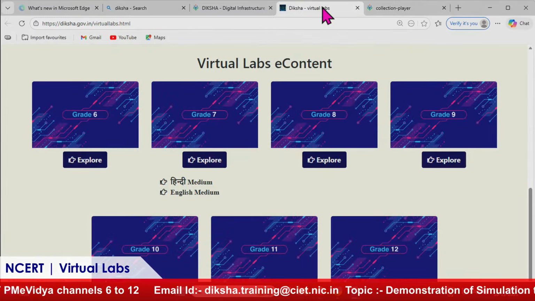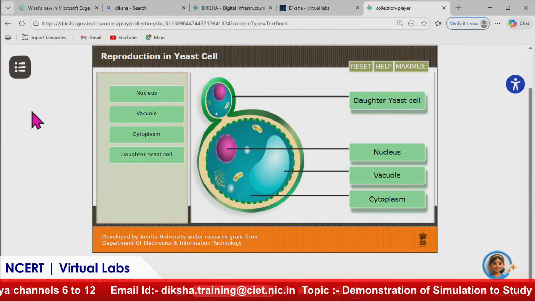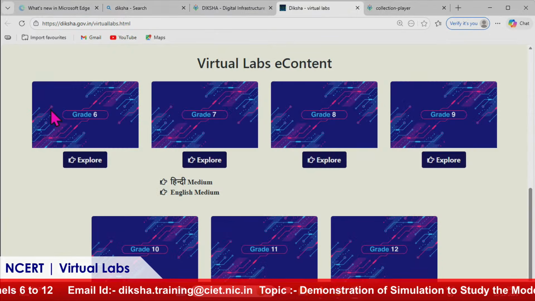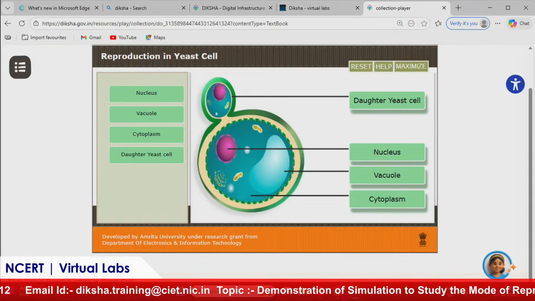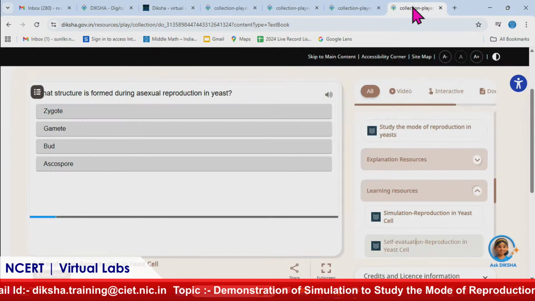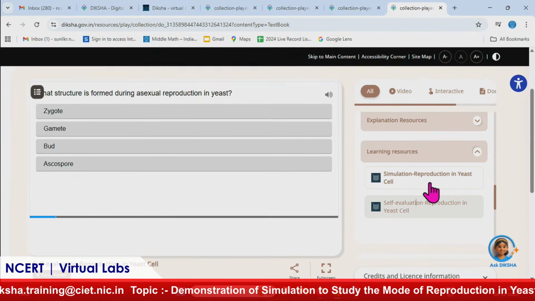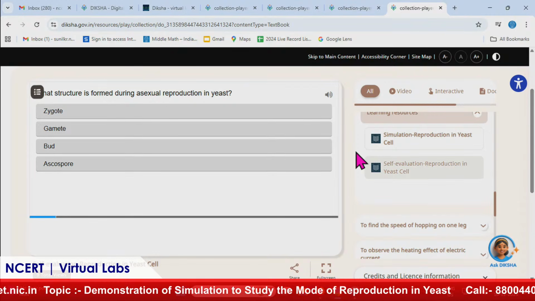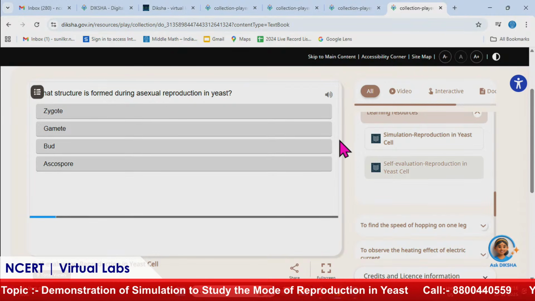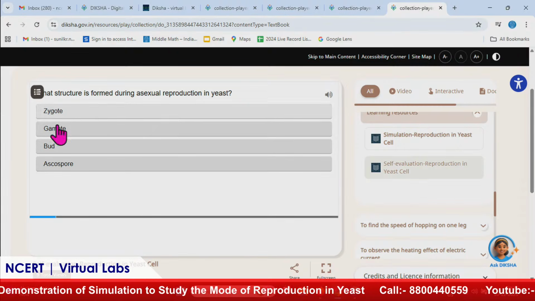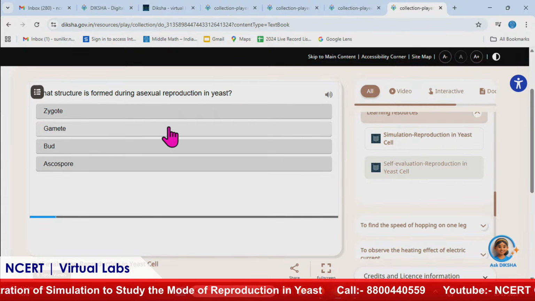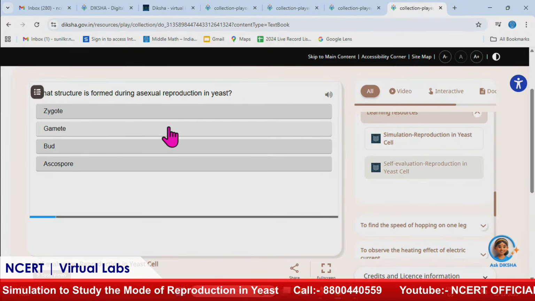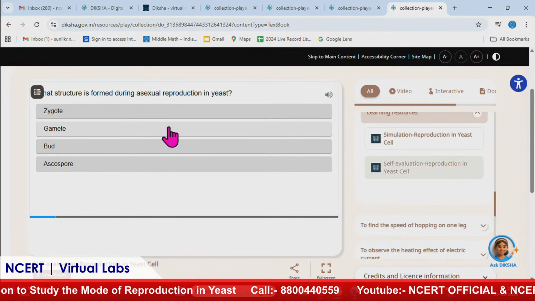After that we can go to the self-evaluation. We have just performed the simulation, and here I have already opened the self-evaluation. You can see that there are multiple choice questions. You can select the answer and you will get to know whether you have answered correctly or not.